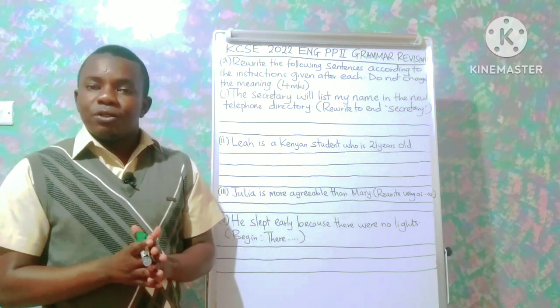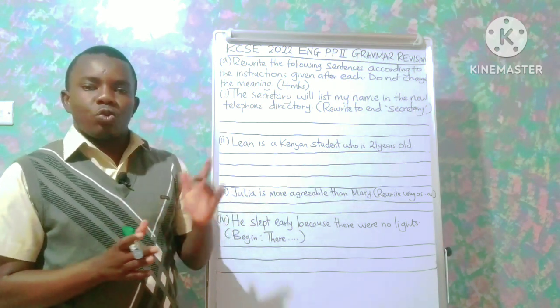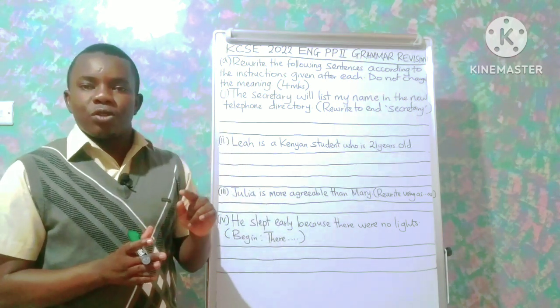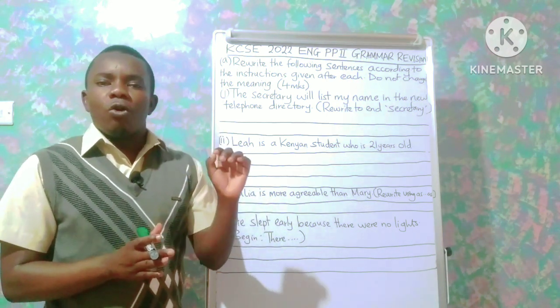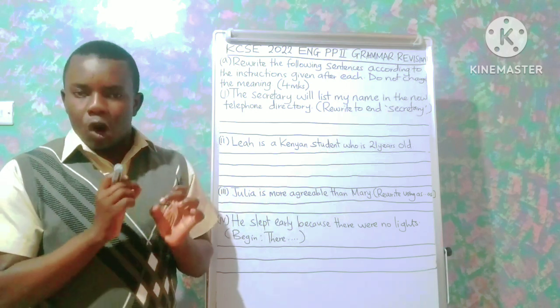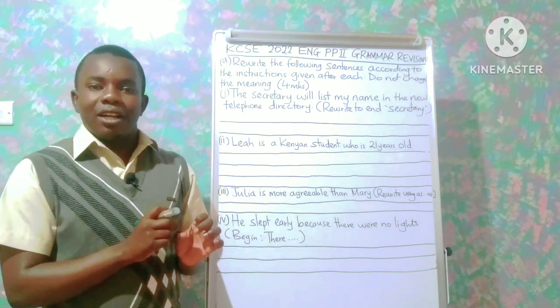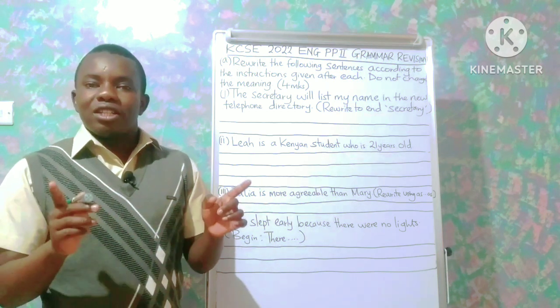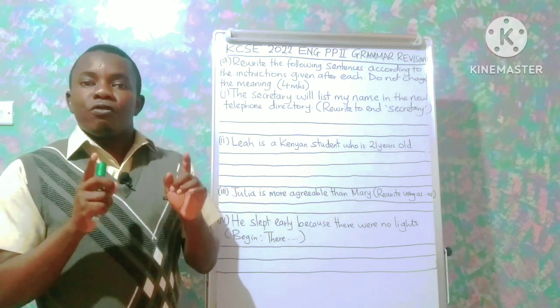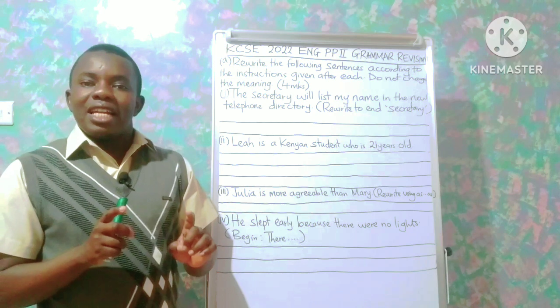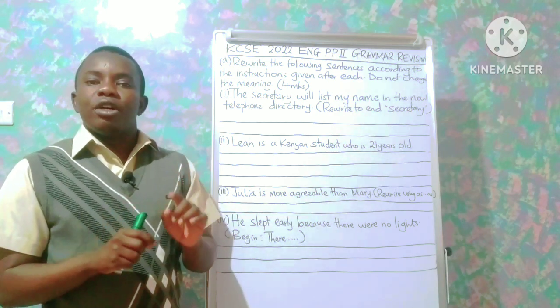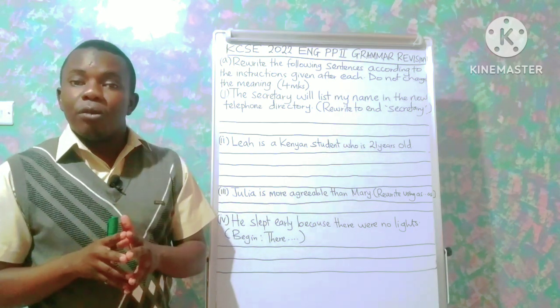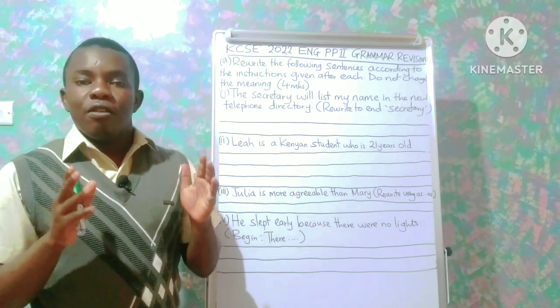In passive, which we are expected to change the sentence into, we first have the object coming at the beginning, followed by the passive verb. The passive verb is normally formed by adding an auxiliary verb to the past participle form of the main verb.